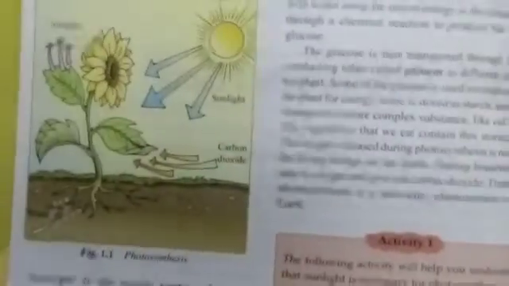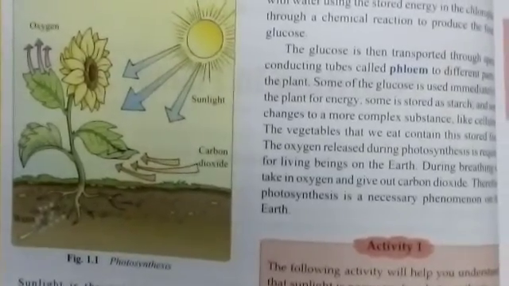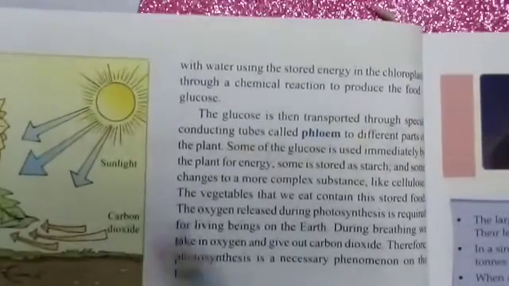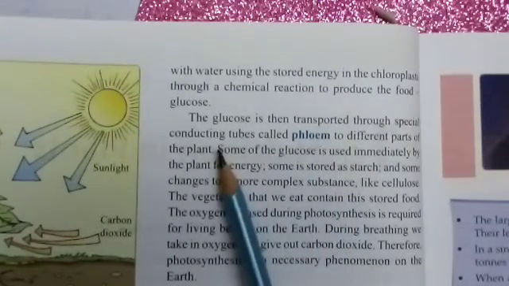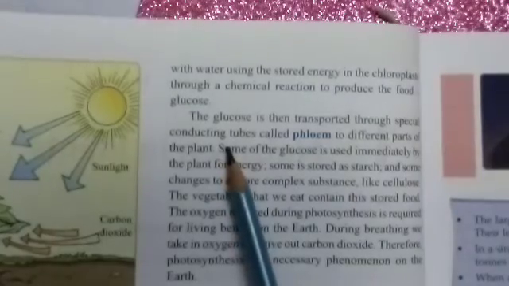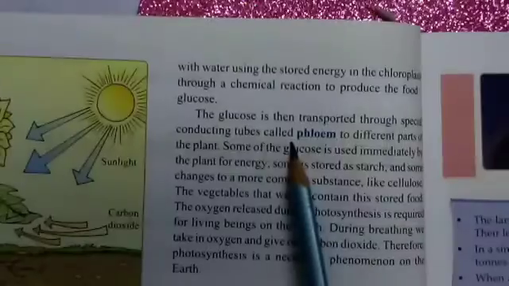Carbon dioxide combines with water using stored energy. Now carbon dioxide gas combined with water to store energy. So the glucose is then transported through special conducting tubes. These tubes, from which glucose is transferred, are called phloem.